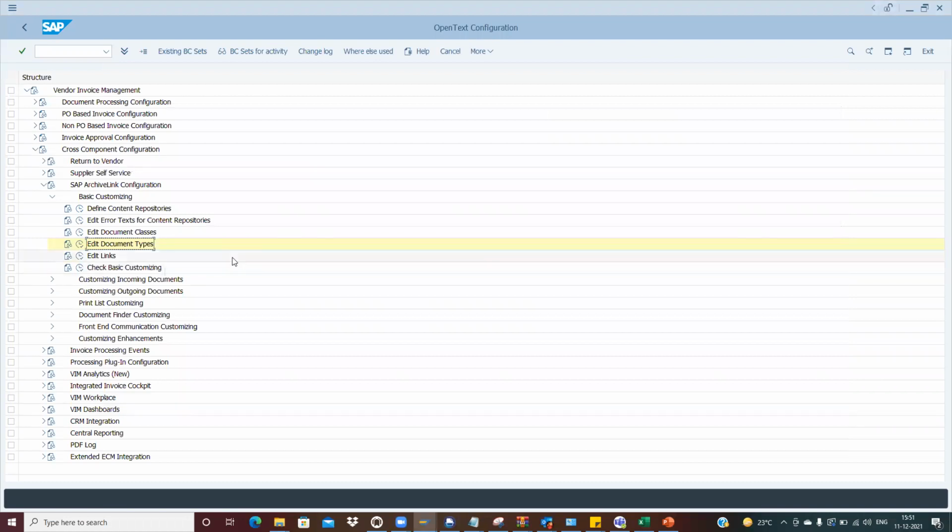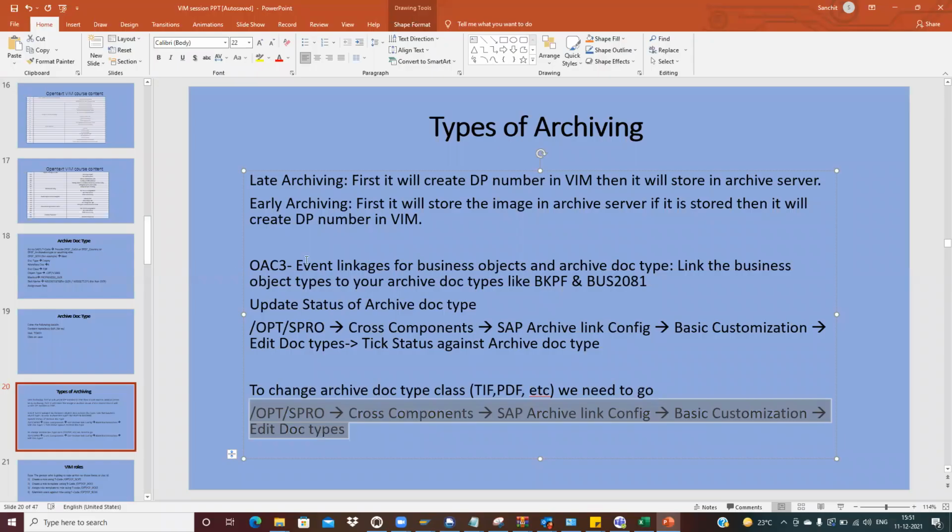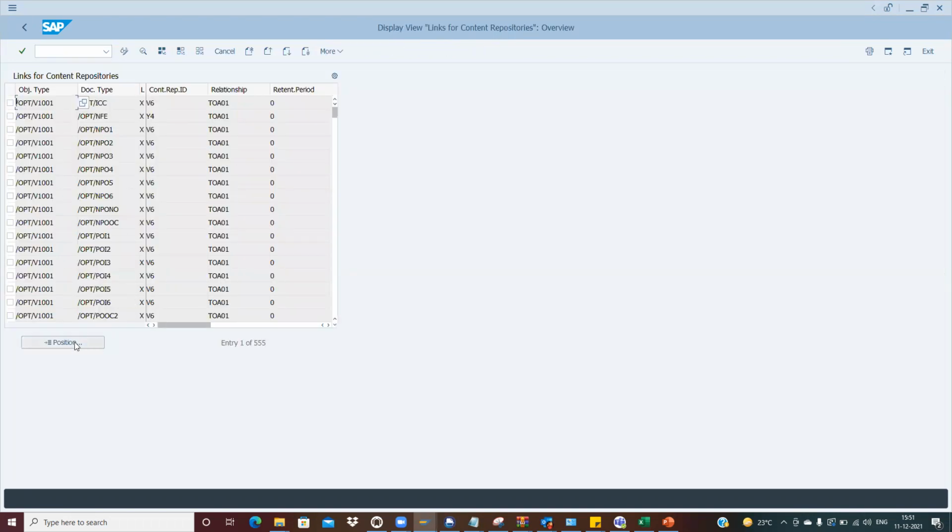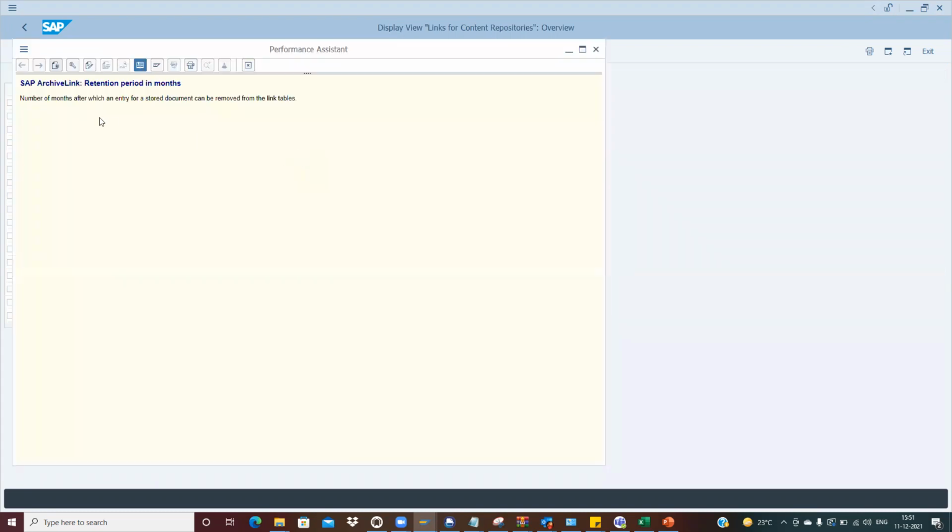So what is the retention period? Something I saw in that OAC3 somewhere. Yeah, this one, the right hand side. I usually put it as 0 only. It is the number of months after which an entry for a stored document can be removed from the link tables.